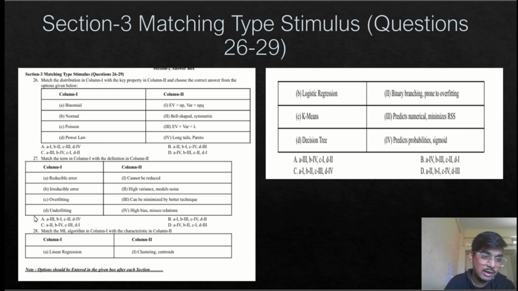Now question number 28 asks to match the ML algorithm in column 1 with the characteristics in column 2. Linear regression predicts a numerical value and minimizes the residual sum of squares. So A will be matched with third. Next, logistic regression predicts probabilities and uses a sigmoid function. So B will be matched with fourth. A with third and B with fourth. So option A is correct for this.